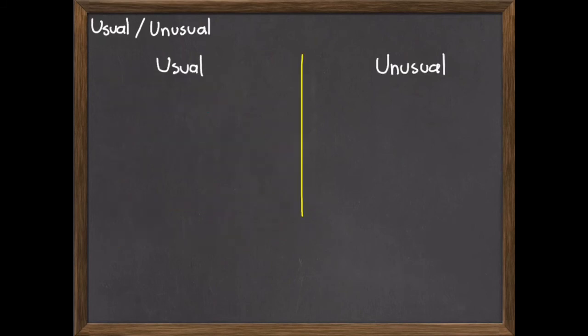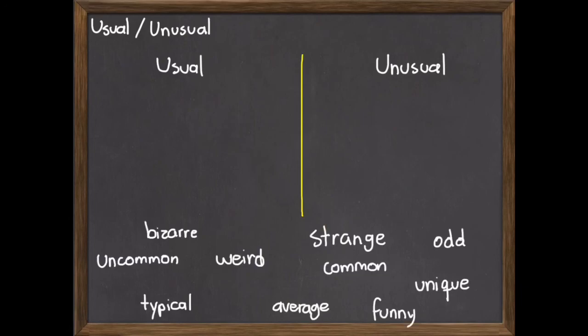Now let's look at some usual and unusual words. Well, not the words, but the things that these words describe. I'm going to show you a couple of words that describe things, and whether they describe them as usual or unusual. Something that is usual means that you can see it every day.